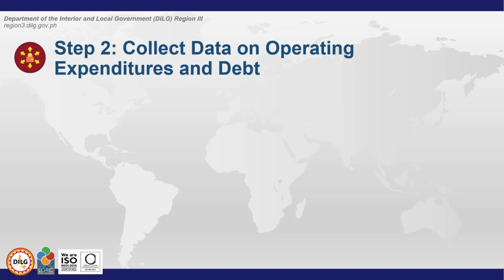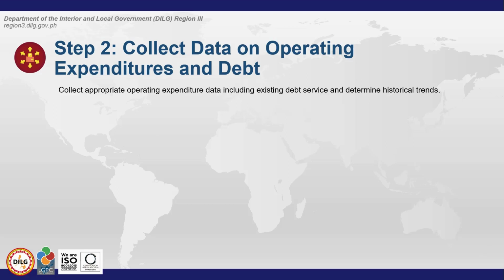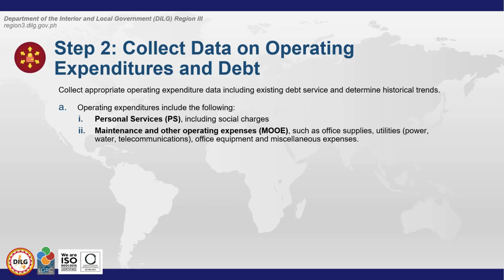Step 2 ay to collect data on operating expenditures o mga gastos and debt o mga utang. Collect appropriate operating expenditure data, including existing debt service, and determine historical trends. Operating expenditures include the following: personal services or PS, including social charges, maintenance and other operating expenses or MOOE, such as office supplies, utilities such as power, water, telecom, office equipment, and miscellaneous expenses.